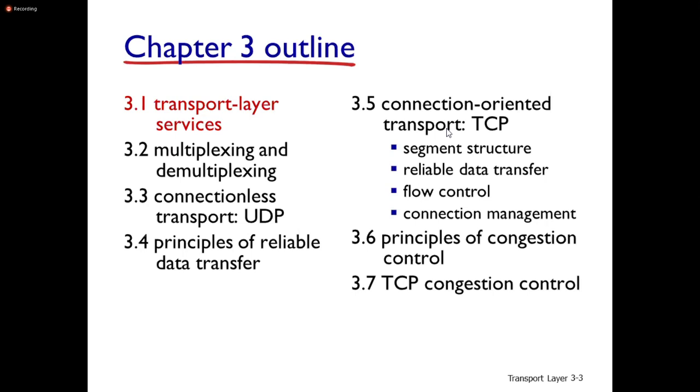Then connection oriented protocol, that is transmission control protocol. In transmission control protocol, the data is divided into segments. We need to see what is the structure of the segment. Then reliable data transfer, flow control, connection management, because it's a connection oriented protocol. Then what are the principles of congestion control? Finally, TCP congestion control. These are the things we are going to discuss as part of our unit 3, that is transport layer.